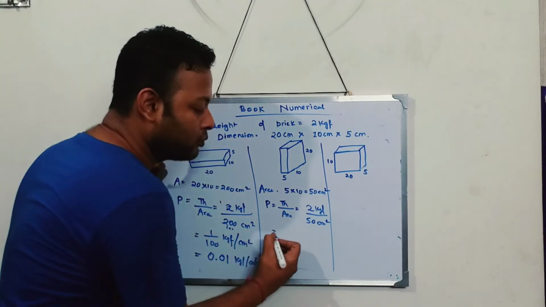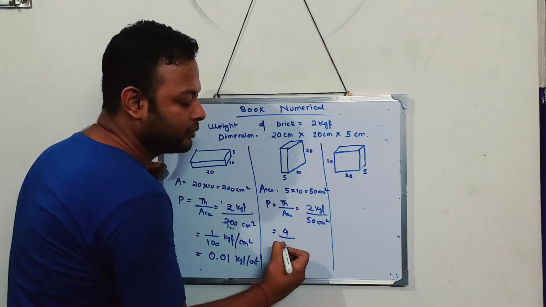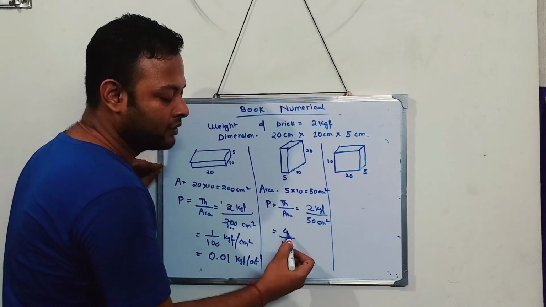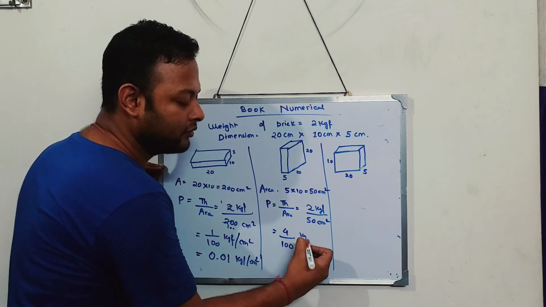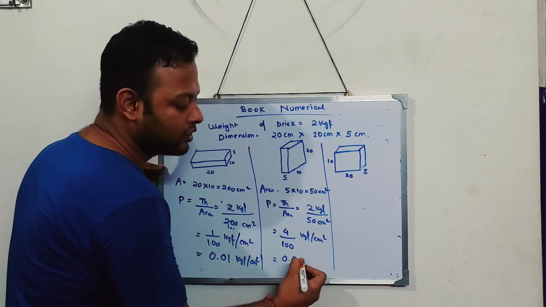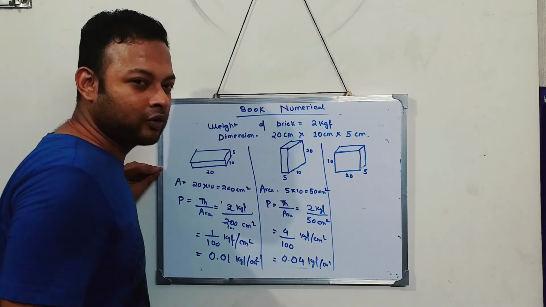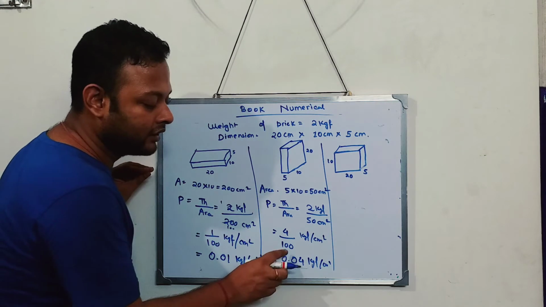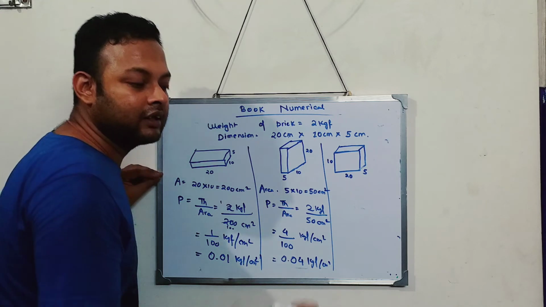Now, if I multiply the numerator by 2, it becomes 4, and if I multiply the denominator by 2, it becomes 100. So 4 by 100 kgf per centimeter square, and if I convert this into decimal, it becomes 0.04 kgf per centimeter square. Now you must be wondering why I multiplied by 2. Because I wanted the 100 in the denominator. If I get 100 in the denominator, I can get my answer in decimal an easier way.